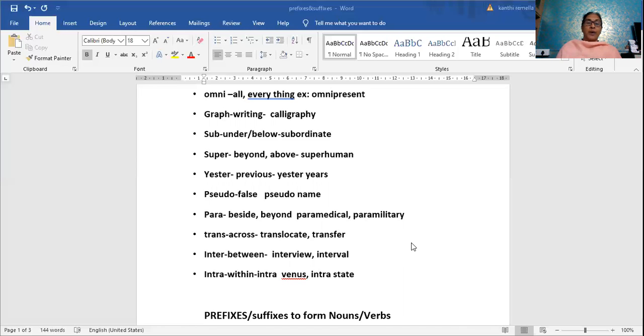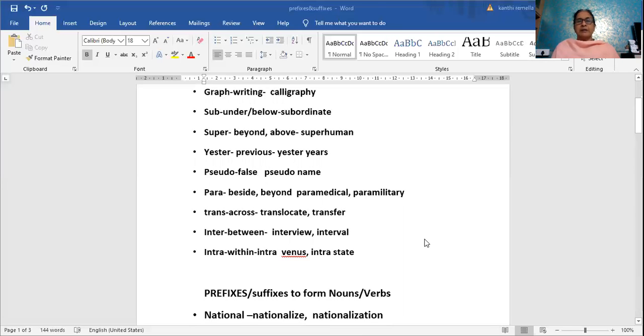Para. Sometimes we say beside, and sometimes we use it in the meaning of beyond also. We use this mostly for paramilitary, paramedics. Some departments have supportive departments, sometimes beside them, helping. Sometimes they go beyond the level of that also. That's why para means beside and beyond.